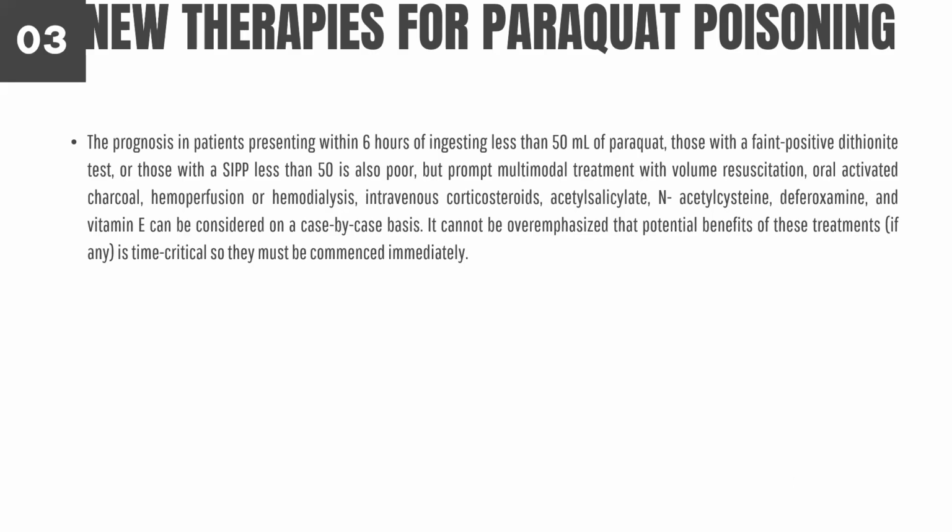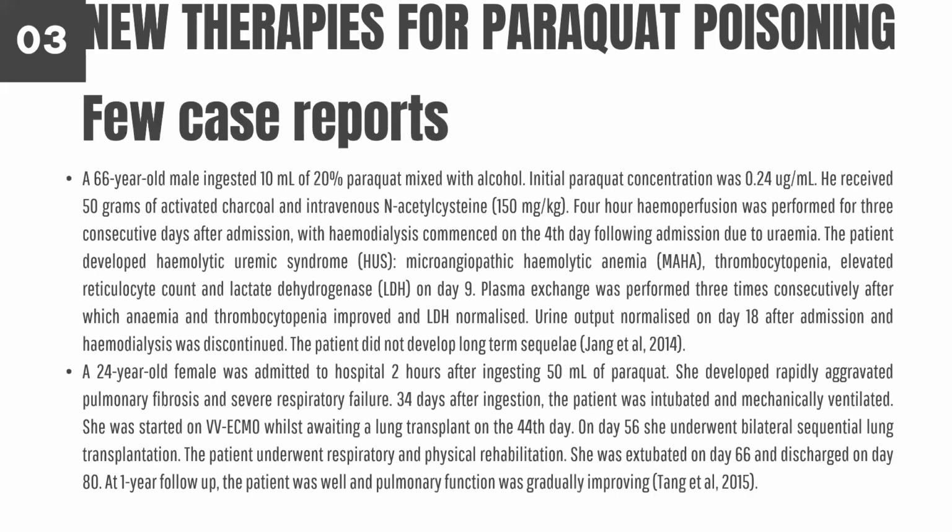So these are a few case reports that I studied, out of which I think only these two survived. Rest, all of the cases had expired out of the ones that I read. So a 66-year-old male who ingested 10 ml of 20% paraquat that was mixed with alcohol. Initial paraquat concentration was 0.24 microgram per ml, who received 50 grams of activated charcoal, IV NAC. 4-hour hemoperfusion was also performed for 3 consecutive days after admission, with hemodialysis commenced on the 4th day after uremia.